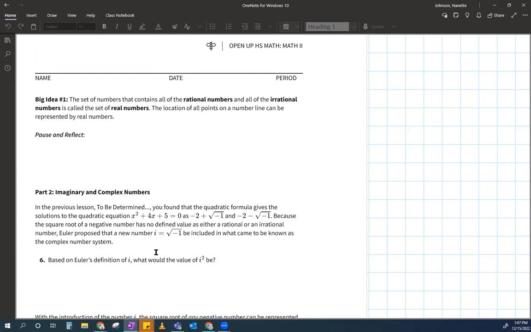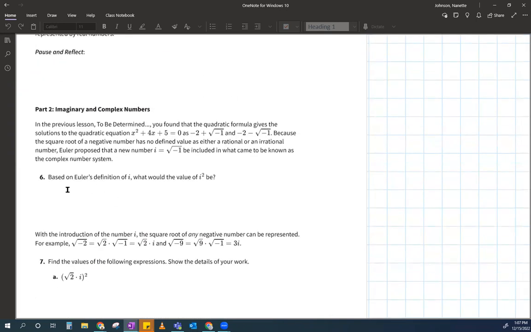So the neat thing that Euler came up with was, hey, once I define i being the square root of -1, a bunch of cool things happen, right? A bunch of really cool things happen. Miss Johnson, cool things like what? Well, I'm going to show you, and then you'll understand why I think it's cool, okay? So based on Euler's definition of i, what would the value of i squared be?